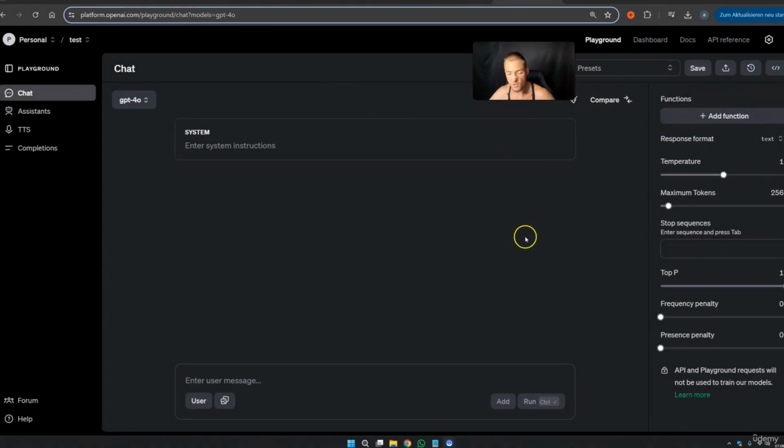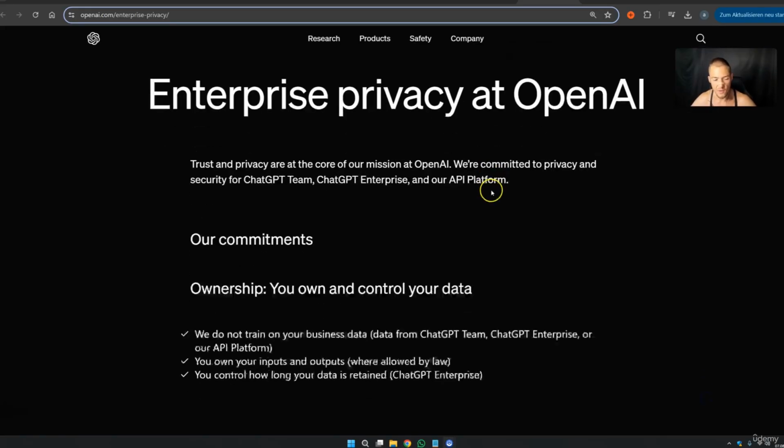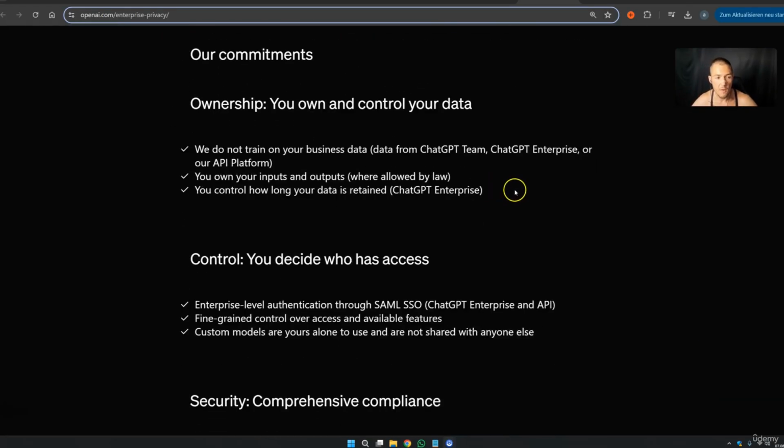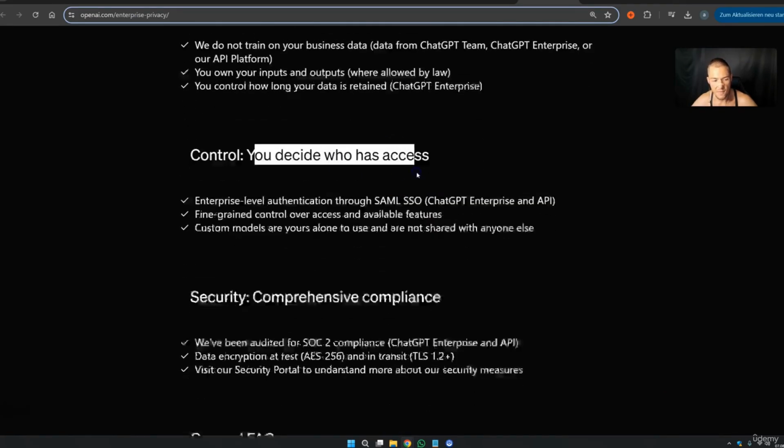Generally speaking, API and playground requests will not be used to train our models, and if you press on learn more, you have this whole article. And once again, I am not a lawyer, but we do not train on your business data. You own your inputs and outputs. You control how long your data is retained. This is not really relevant for the API. You decide also who has access.